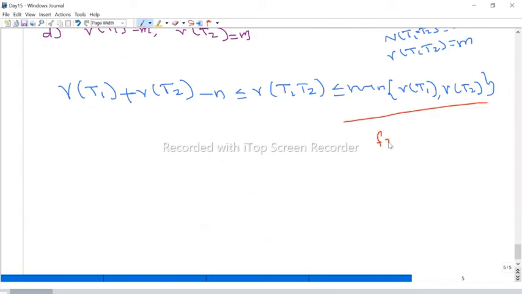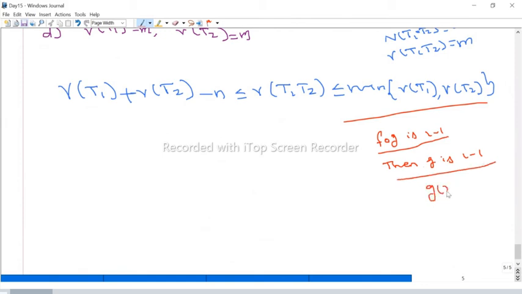Suppose F composition G is 1-1. Then I think G is 1-1. We will check now. So how to prove G is 1-1?